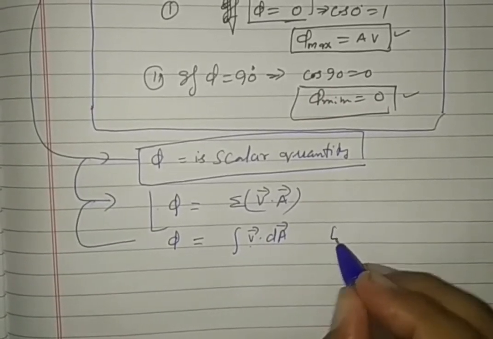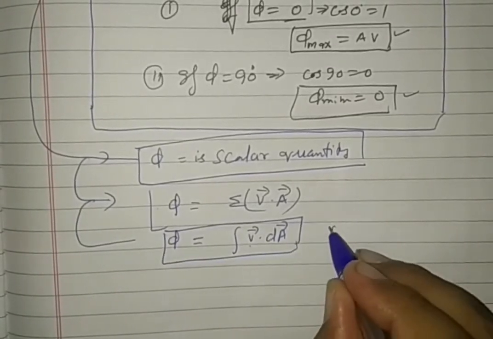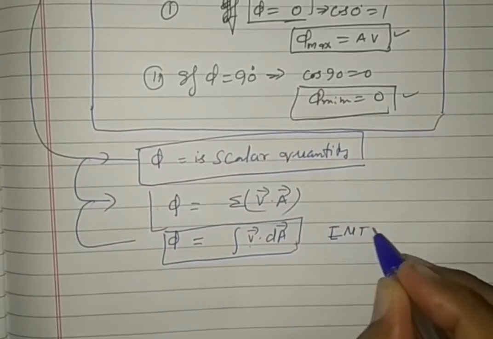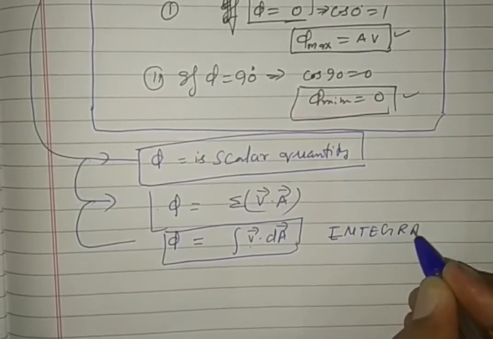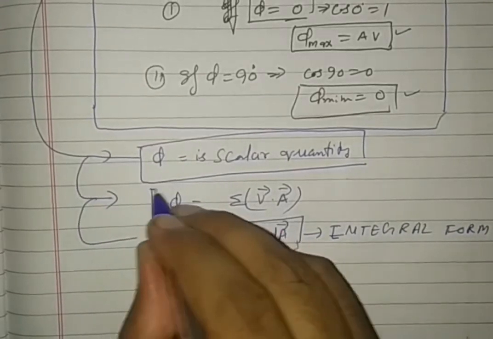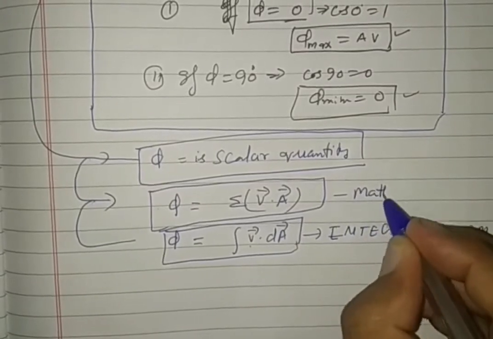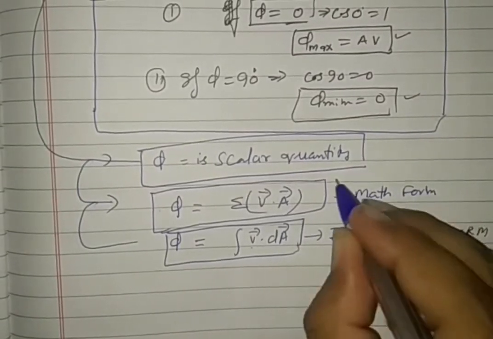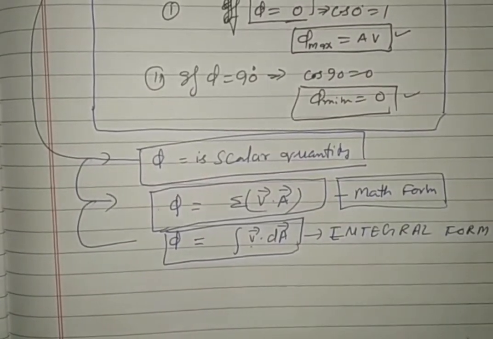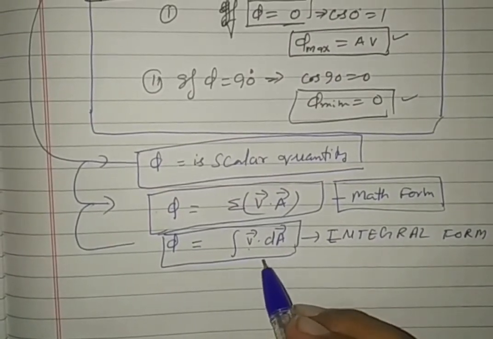This form is called the integral form of the formula, and the earlier one is also called the arithmetic form. So this is the concept about flux.